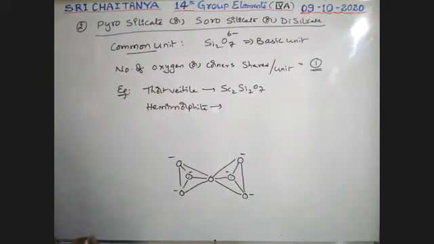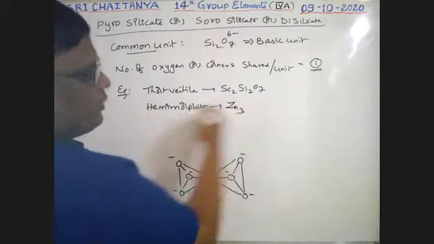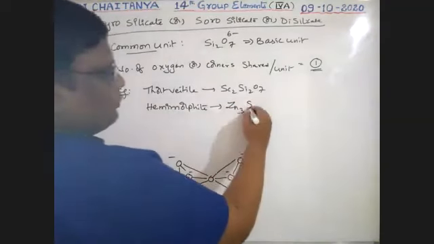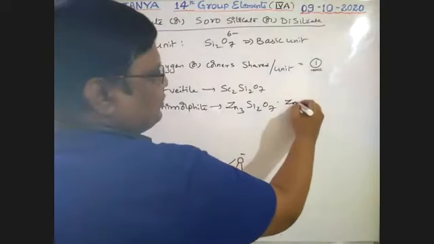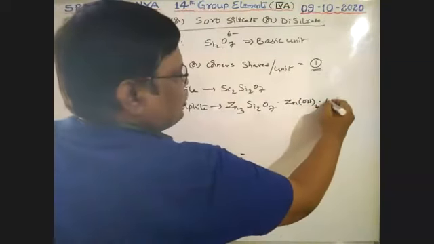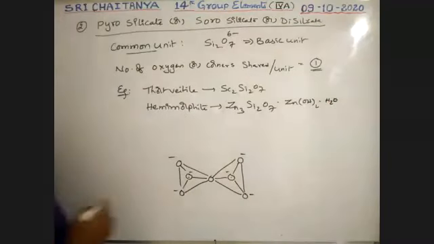Hemimorphite. Its formula is Zn3Si2O7(OH)2·H2O.